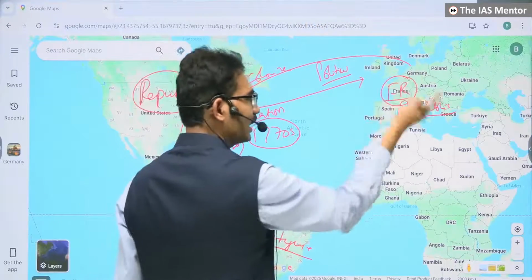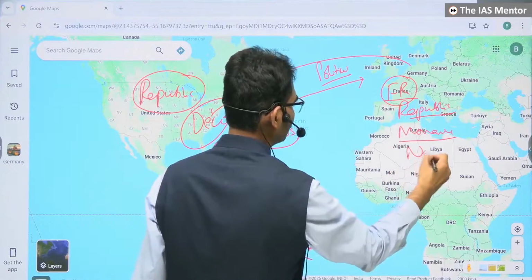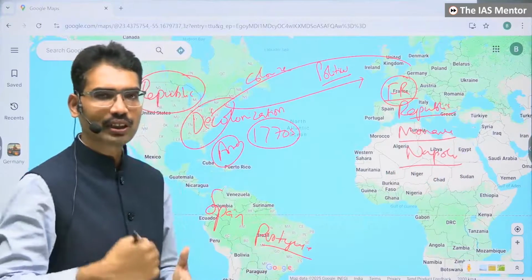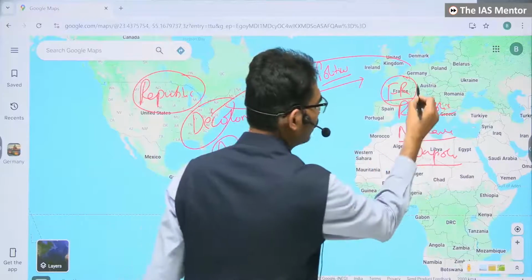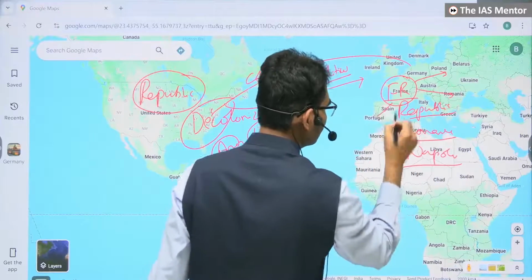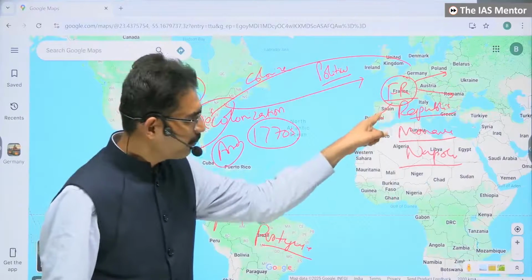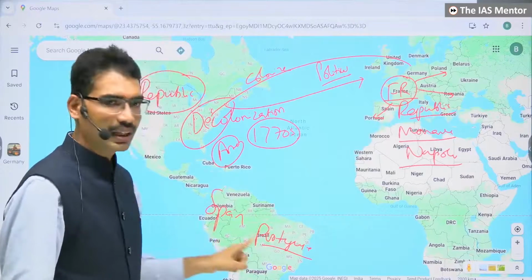But later, once again, France entered a monarchy stage under Napoleon. But the ideals of the French Revolution, equality, liberty, fraternity, influenced entire Europe. Napoleon conquered all these territories, including this also. That means Spain and Portugal came under French influence. Here Portuguese and Spanish empires were there.